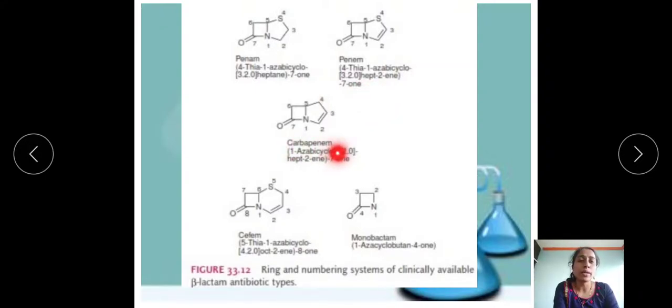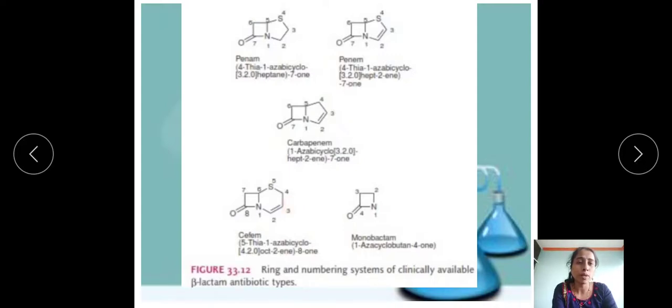Let's see for the carbapenem. Carbapenem contains a double bond at the second and third position, and there is a lack at the fourth position, lacking the sulfur or the thia group. So what would be the name for that? 1-aza, bicyclo 3-2-0, hept. How many total carbon atoms do we consider for the bicyclo? 7 carbons. So hept-2-ene. At the second position there is a double bond. So 7-one.